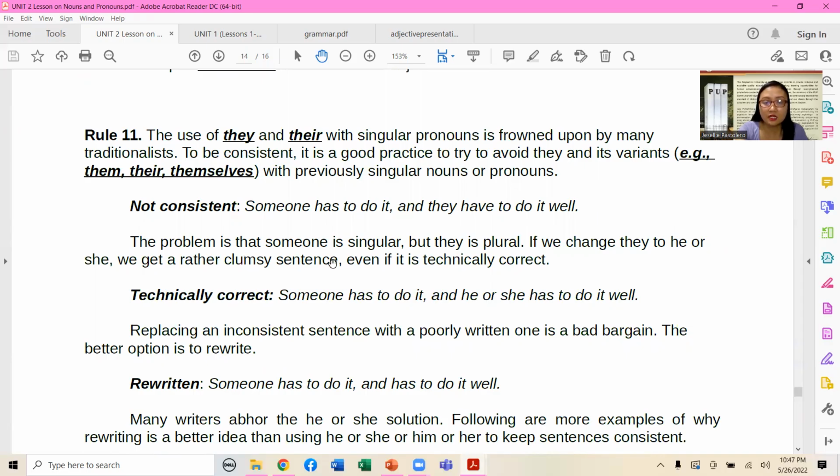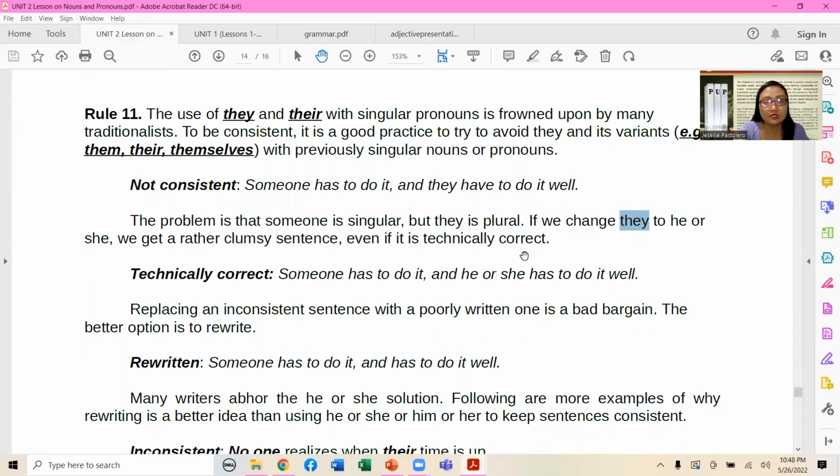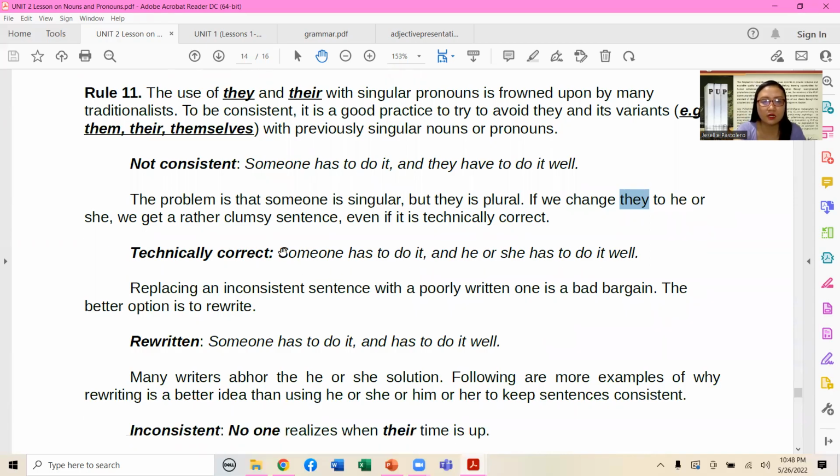The problem in this sample sentence is the word someone. Someone is singular, but they is plural. If we change they to he or she, we get a rather clumsy sentence, even if it is technically correct. So technically correct, how are we going to replace it? Let's have this correct version: Someone has to do it, and he or she has to do it well. So this is a much more accepted version.